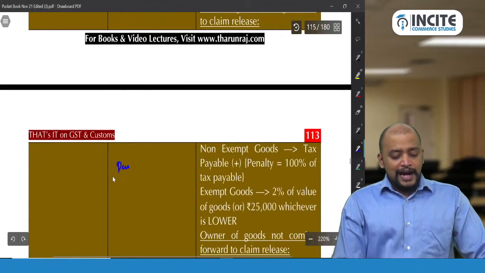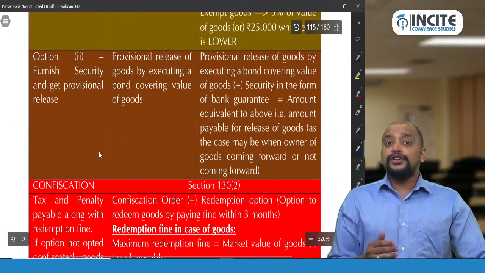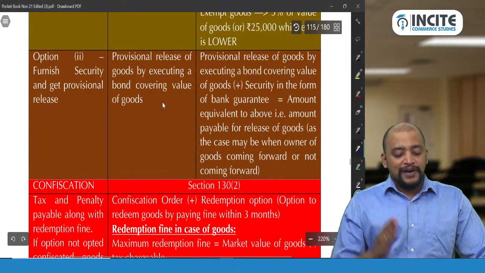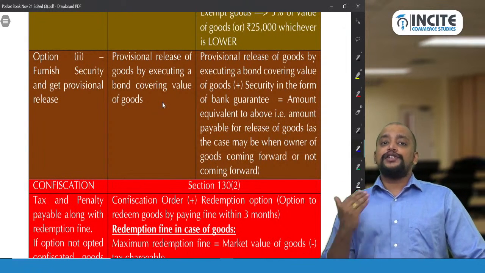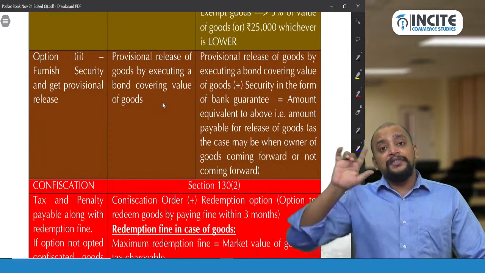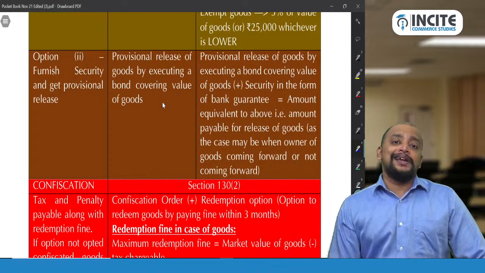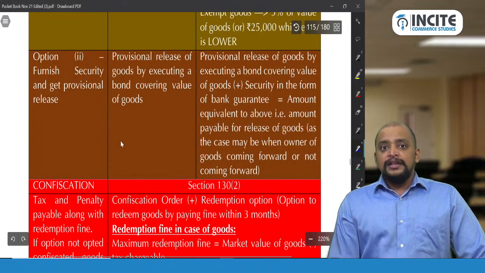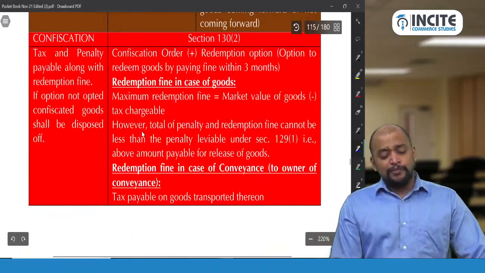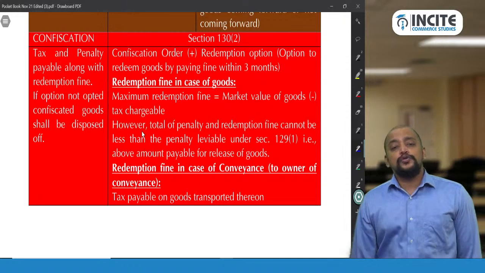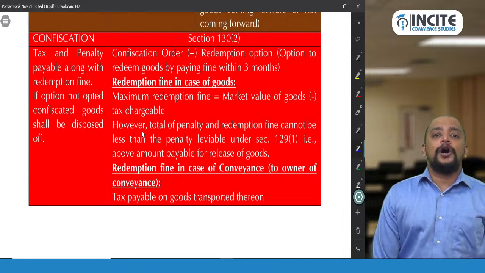Okay. And option 2 is what? Provisional release of goods by executing a bond covering the value of the goods. So when we execute the bond, the goods will be released, but proceedings are not completed. And whenever we actually sell the goods, we need to pay the GST and applicable penalty on that. Okay. So these are the two options. What if I am not exercising both the options? Department gave me these two options, I am not exercising both the options.